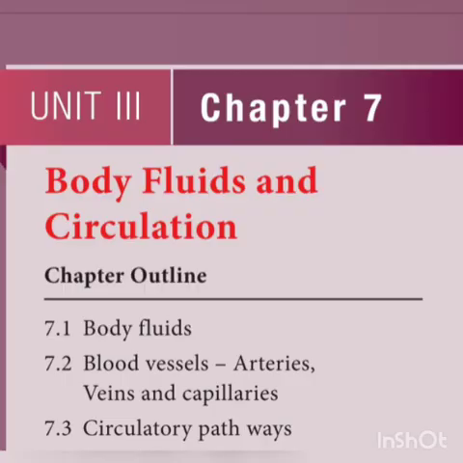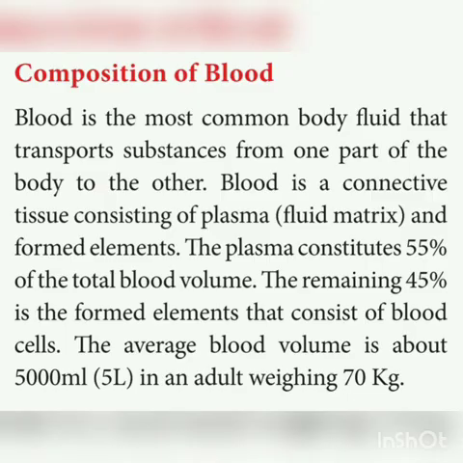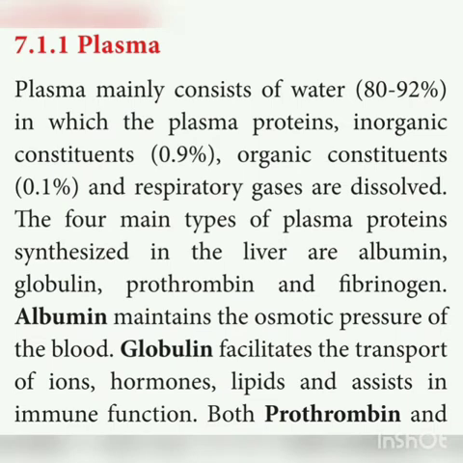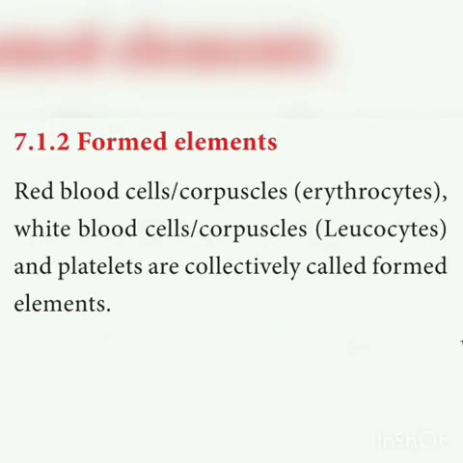And the next chapter, 7th chapter, body fluids and circulation. Very important question is the composition of blood. This composition of blood includes 2: one is the solid part that is called as formed elements, and the liquid part is called as plasma. So in plasma, you read the plasma proteins and their functions. Name the various types of plasma proteins and their functions and in formed elements, it is divided into RBC, WBC, and blood platelets.